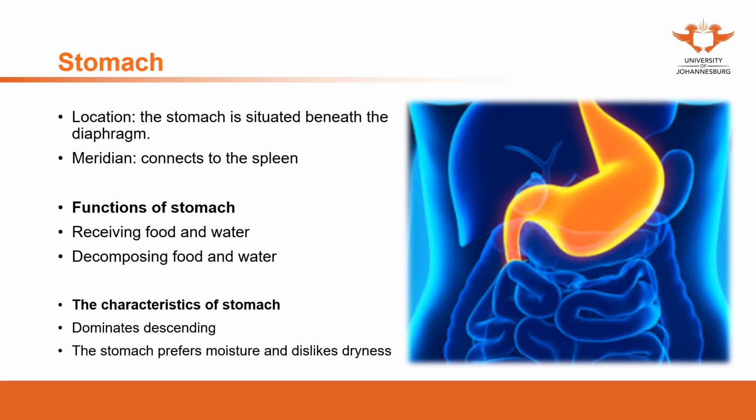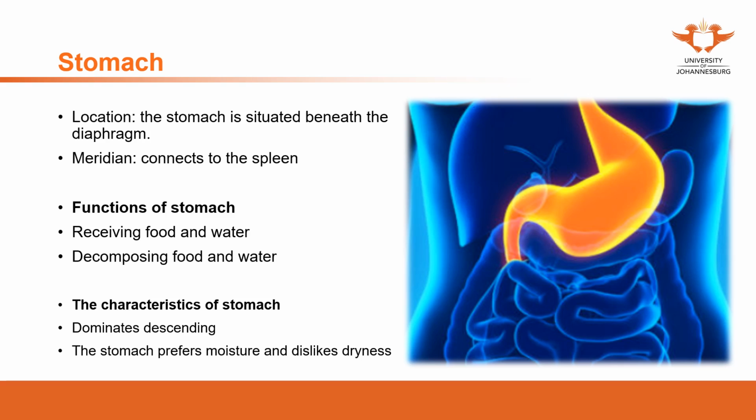The stomach is located under the diaphragm. The stomach meridian connects to the spleen, similar to the liver and the gallbladder, because of the very close relationship between the stomach and the spleen. These two organs are considered as coupled organs. There are two functions of the stomach: receiving the food and water, and decomposing the food and water. These two functions actually work together.